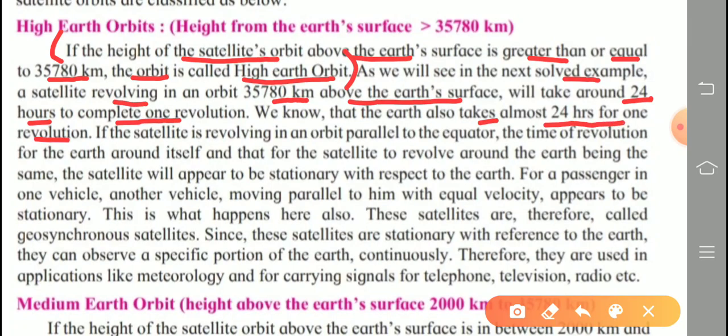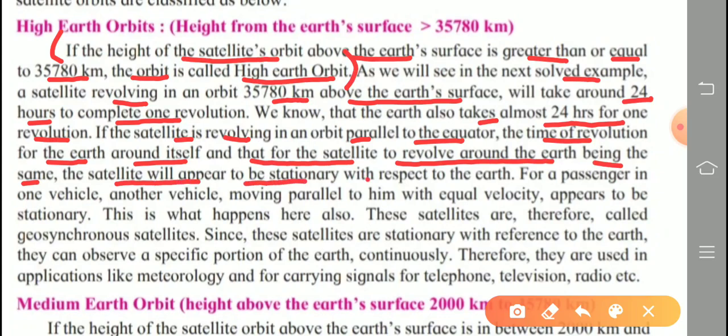If the satellite is revolving in an orbit parallel to the equator, the time of revolution for the Earth around itself and that for the satellite to revolve around the Earth being the same, the satellite will appear to be stationary with respect to the Earth.